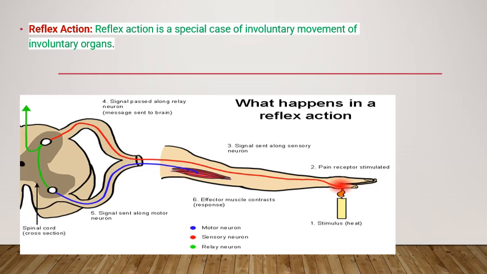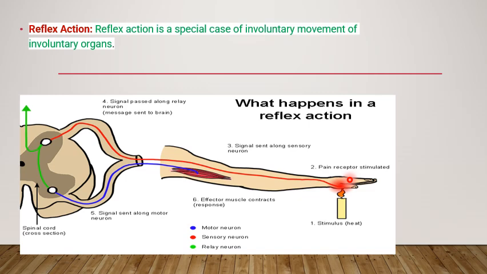So let us try to understand this reflex action with this picture. Have a look at this picture, you will understand better. Two neurons dominate the pathway here: one is the afferent neurons, or we can say receptors, and the other is the efferent neurons, or we can say effectors. So effectors, and afferent neurons are called receptors. What is the process happening here?